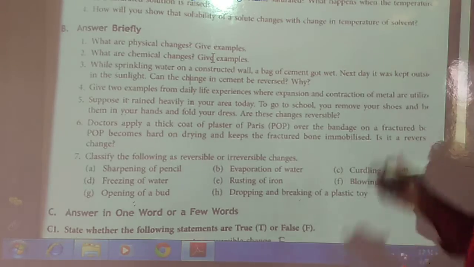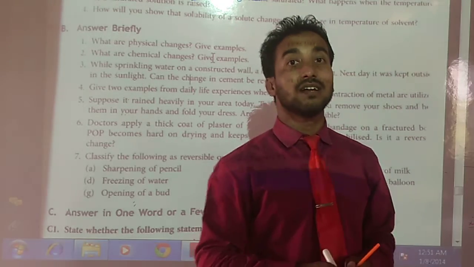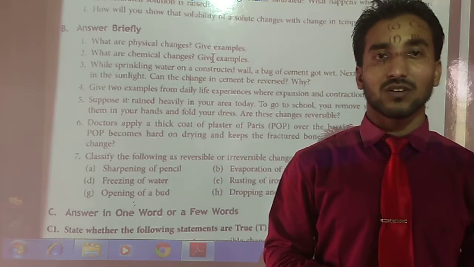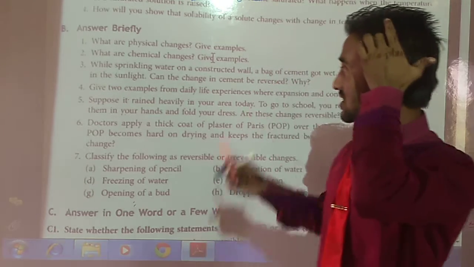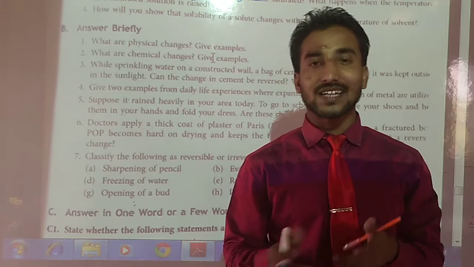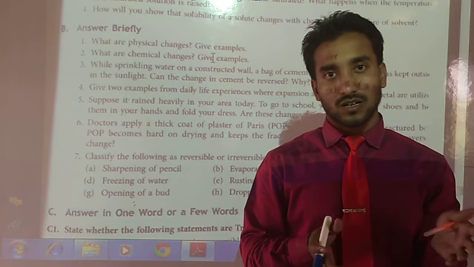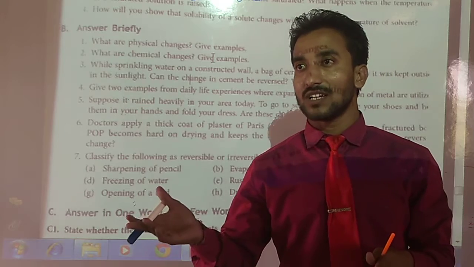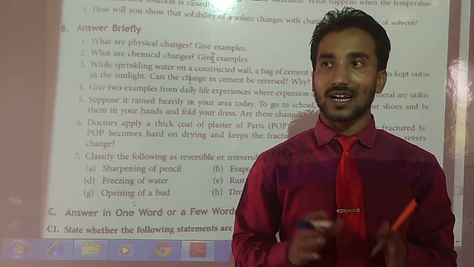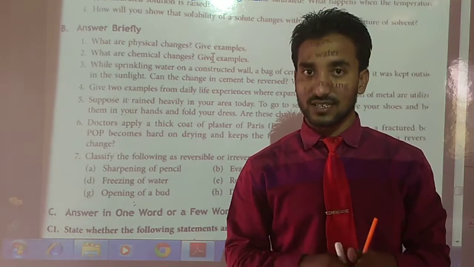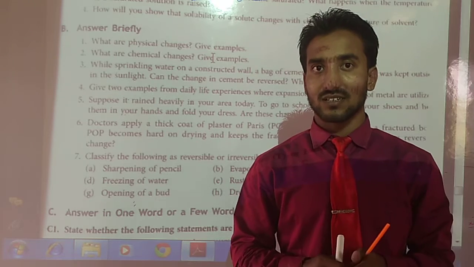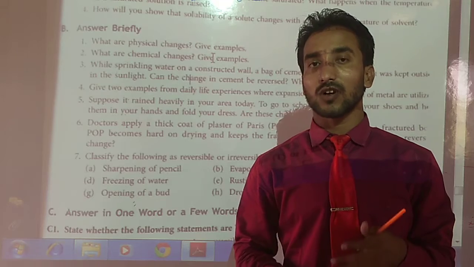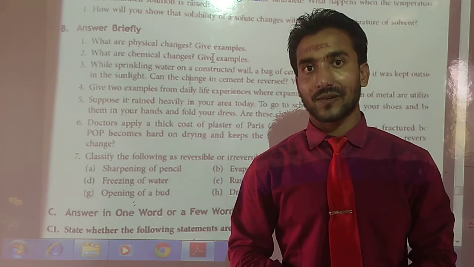Now it is asking why. Why? Because it is a chemical change. In a chemical change, it means that it is a permanent change. Take cement with the help of water, and after that it is left in the sunlight. So what will happen? That powder will become solid. And it is not possible to get back to powder again.